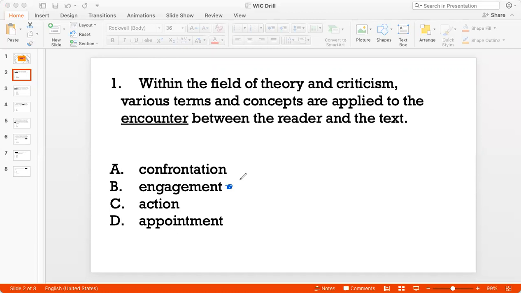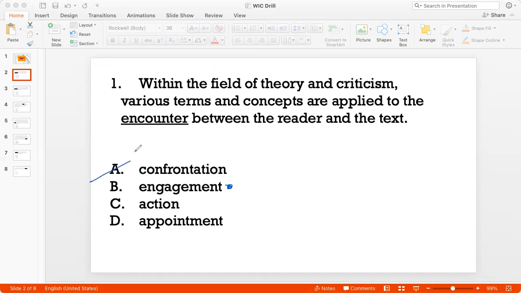Now, confrontation has a negative connotation. One of the things that you should try and always look at if you're not sure of the answer is whether I'm looking for a positive word or a negative word, right? So here I'm not looking for a negative word, right? I'm talking about an encounter, a meeting between the reader and the text. So I can't choose something like confrontation, which has a negative connotation, something like a fight, right? So A can't be the right answer.